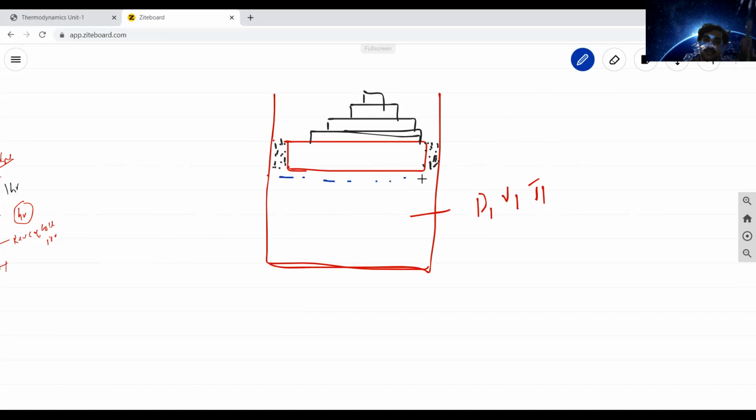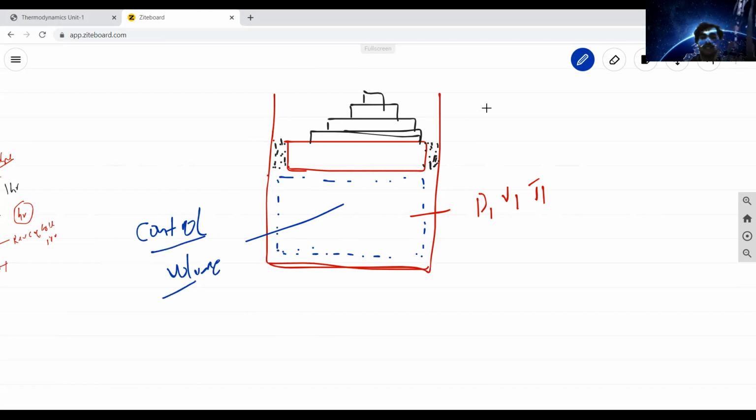Like a control volume. So this is called the control volume. This entire region represents the control volume. Control volume. Okay, control volume. Now, this is 1, 2, 3, 4.